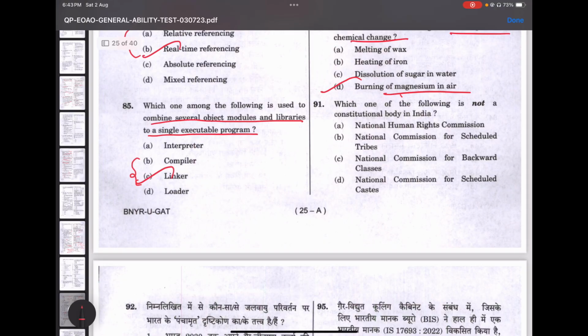Which one of the following is not a constitutional body? So yeah, National Commission, these are all constitutional bodies. National Human Rights Commission, it is an independent statutory body. When was it established? It was established in 1993, I guess. Yes.